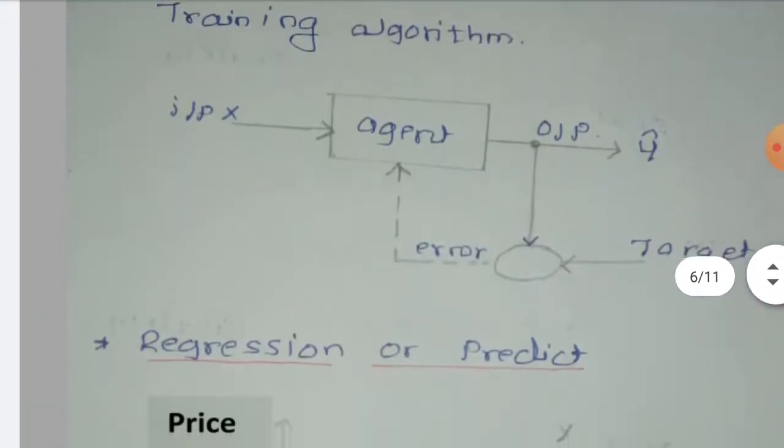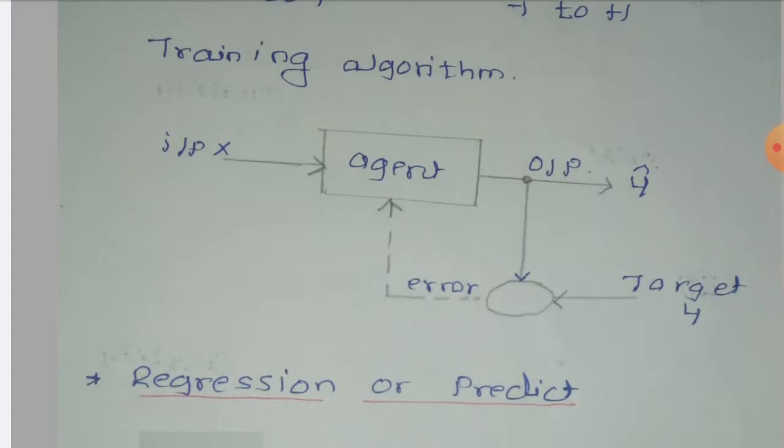Now what happens actually in the training algorithm? Here is the block diagram for the training algorithm. What is inside that training algorithm? Here the input x is applied to the agent, and if I am getting a wrong output, the target output y is already given. If the target output is suppose male and you are getting female, then that is considered an error. Again it goes to the agent, it verifies again and gives an output y bar. So the target y and y bar should be the same, that means there is no error in the system.